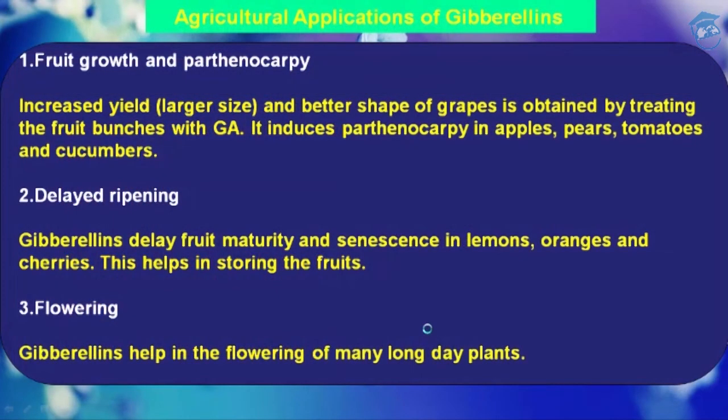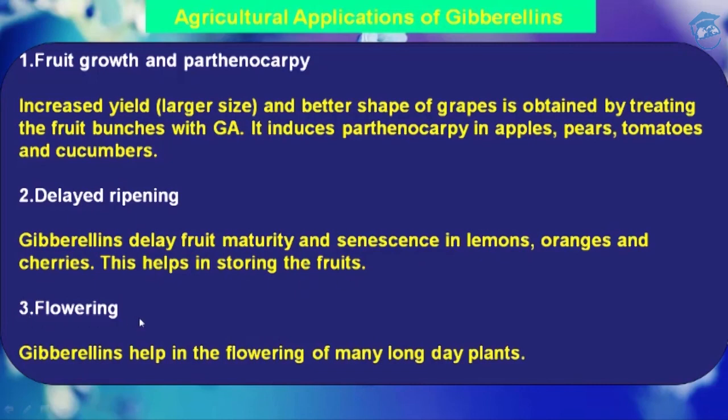Now, what are the agricultural applications of gibberellins, students? First is plant growth and parthenocarpy, as I just taught you, that it helps in increased yield, and better shape of grape is obtained by treating the fruit bunches with gibberellic acid. It induces parthenocarpy in apple, pears, tomato and cucumbers. Second, it delays the ripening process, it delays fruit maturity and senescence in lemon, orange and cherries. This helps in storing the fruit also.